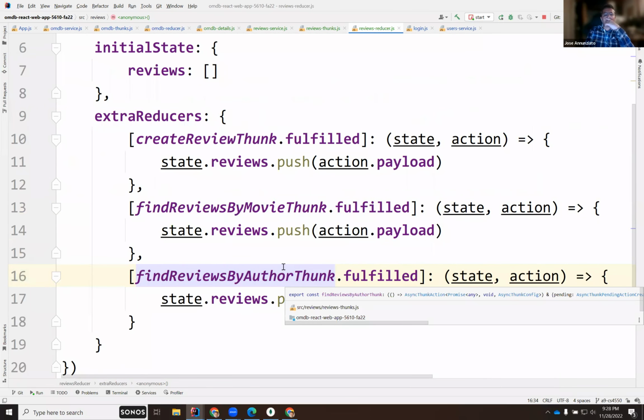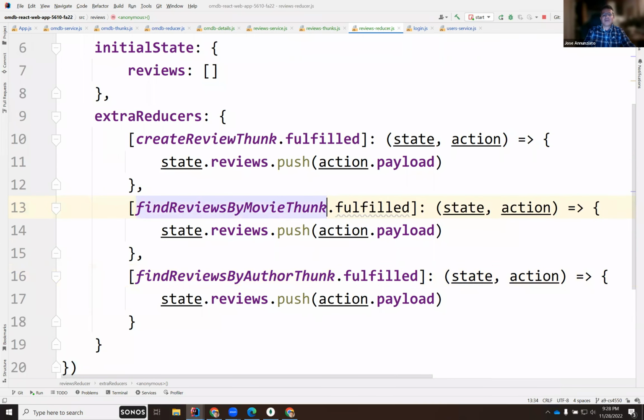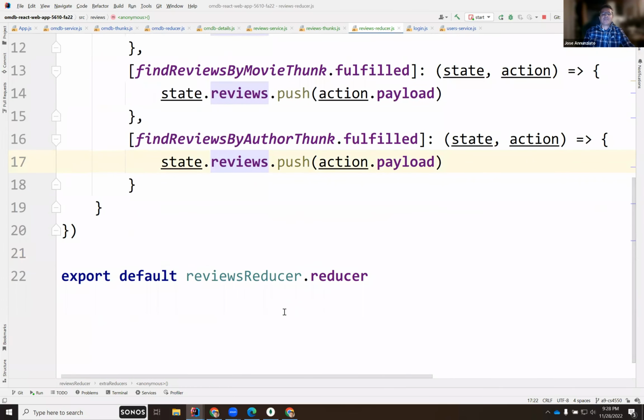I don't know if I imported them. Did I import them? Yes, they're imported. In both cases, the array comes back of all the reviews, and I'm just going to put them in there. Depending on where I am, if I am in the details, I will pass the IMDb ID, but if I am in my profile, I will pass my user ID. All right, so let's look at this.